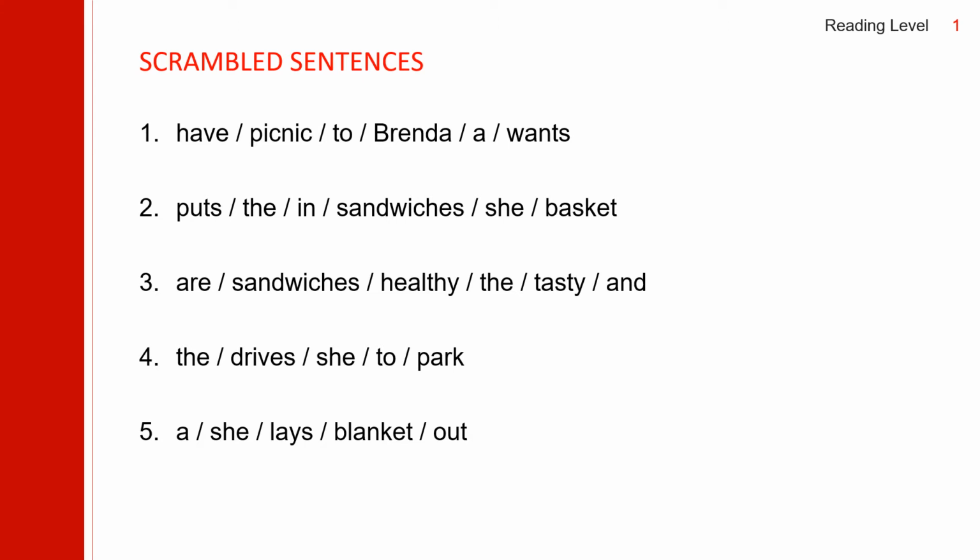Okay, now we have 5 scrambled sentences. Let us unscramble them. Find the subject first. Yes, Brenda is the subject. And then the verb is want. After want, if you want to have a verb, you need to have to infinitive and have a picnic. Brenda wants to have a picnic.